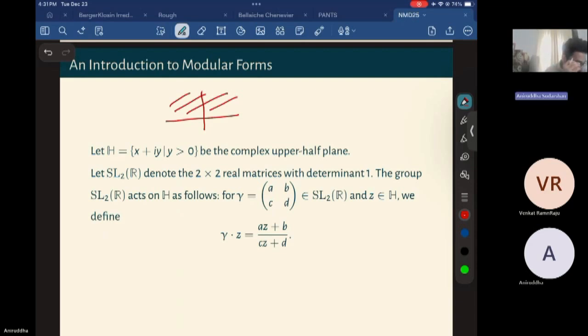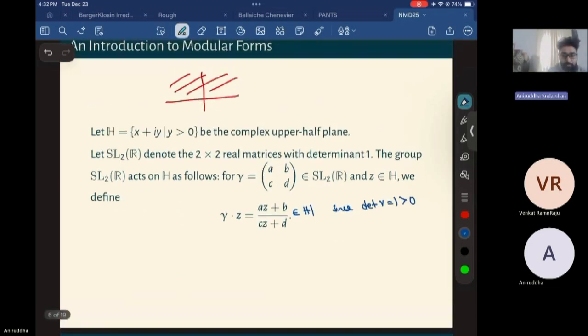This group acts on the upper half plane by taking a matrix (a b; c d) in SL2R and acting on z by the Möbius transformation (az plus b) over (cz plus d). This belongs to the upper half plane since the determinant of gamma is 1, which is strictly positive. Since 1 is positive, it will preserve the upper half plane; otherwise, it would take the reflection. But we are only interested in SL2R. Moreover, this action is not so good: it will have a lot of fixed points and so on.